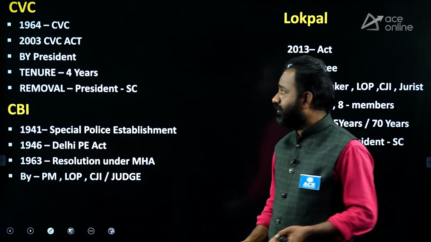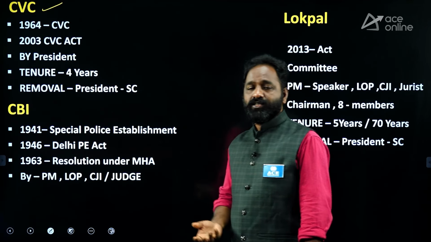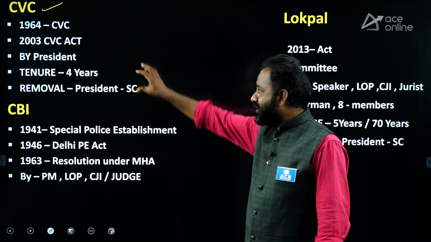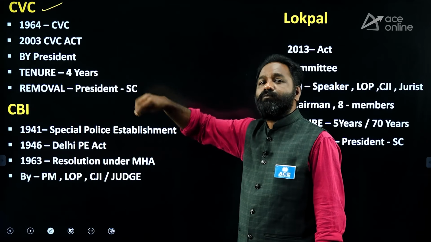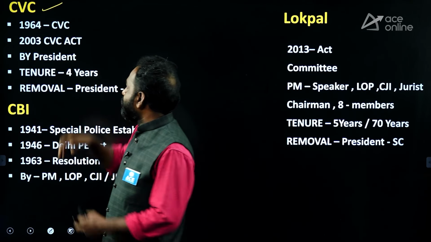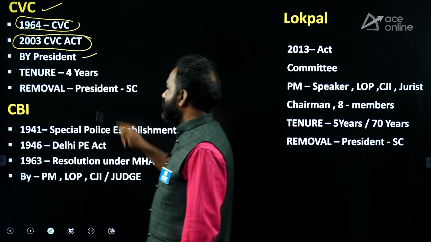But a little bit of confusion. Remember that the Central Vigilance Commission is an organization that brings transparency and prevents corruption. It is not an investigative agency, it is a monitoring agency only. The CVC was set up in 1964, the act was passed in 2003, and it is appointed by the President of India.